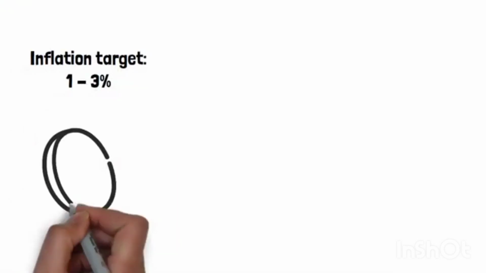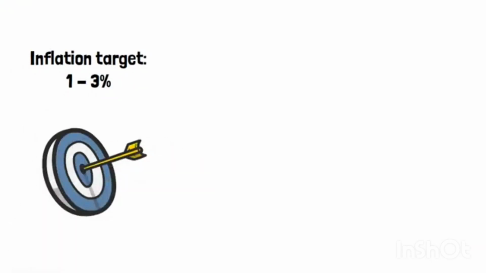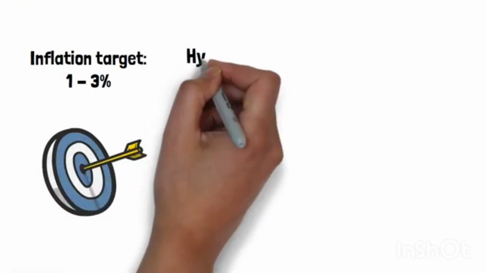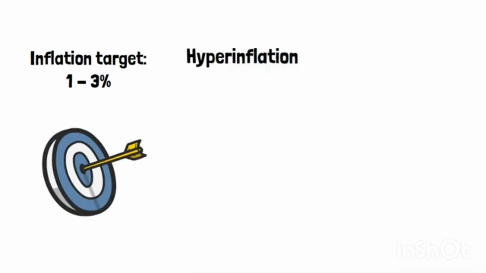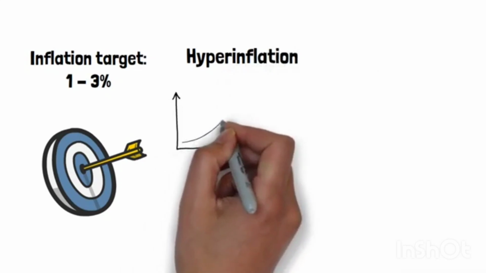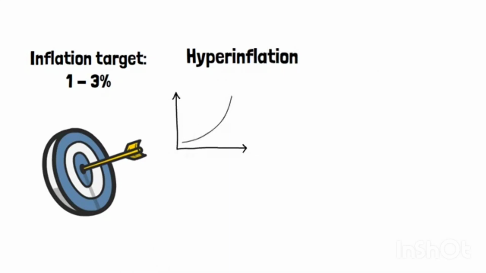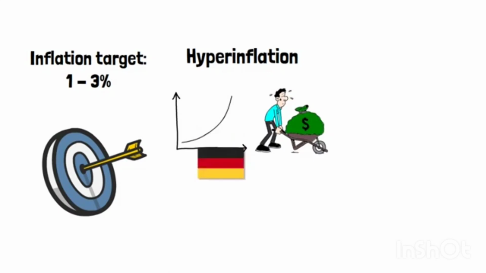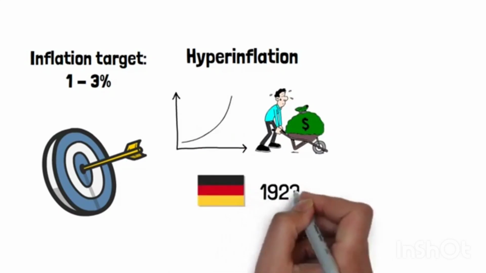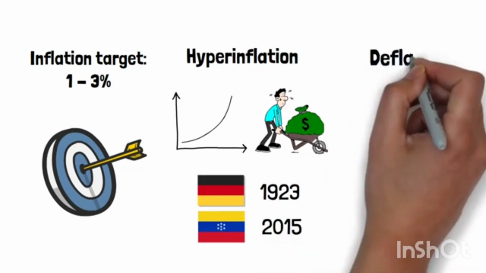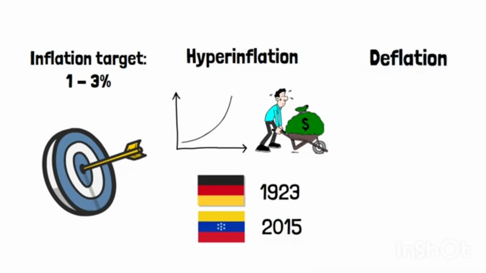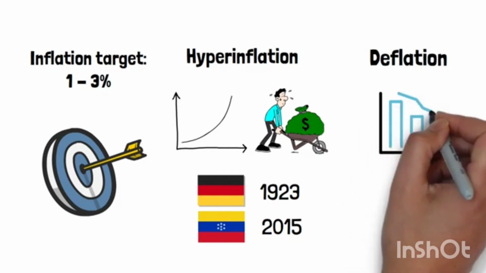Today, most countries aim for an inflation rate somewhere between 1 and 3%. If inflation is very high, it can get out of control and turn into hyperinflation. In this case, prices rise at a faster and faster rate and people lose confidence in the currency. This happened in Germany in the 1920s and in Venezuela in 2015. If prices fall, then there is negative inflation, also called deflation.